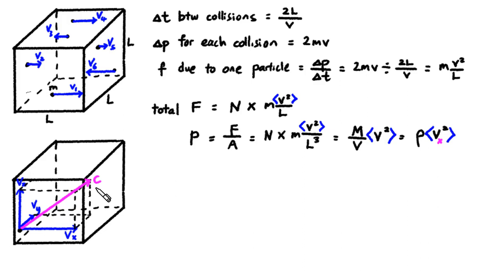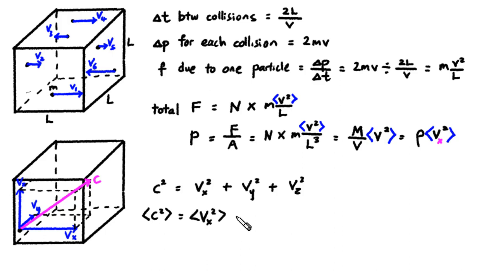But still, we'd rather have a formula that's in terms of c rather than v, right? So is there any relationship between c and v? Of course there is. c square is vx square plus vy square plus vz square. What you're looking at is just the Pythagoras theorem in 3 dimensions. So there are a gazillion gas particles, each of them with a different c. So you have c1, c2 all the way until cn. But if you sum them up and divide by n, you get the average of the c square. And the average of the c square should be equal to the average of the vx square plus the average of the vy square plus the average of the vz square.